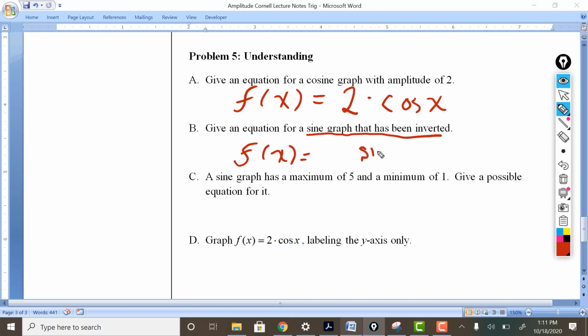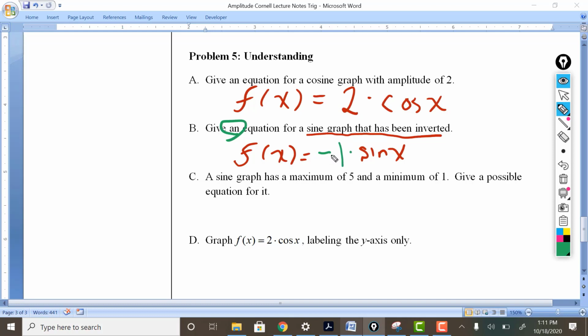Part B, give an equation of a sine graph that has been inverted. So what would I put in front of this to invert it? If you look back to the Desmos problem that you did, what kind of numbers flipped the graph upside down? -1 isn't the only option. Remember, I'm asking for give an equation, not the equation. This is an example, right? You could put -4 if you want. You could put -3. You could put -14. The idea is that whatever you have, it has to be negative.